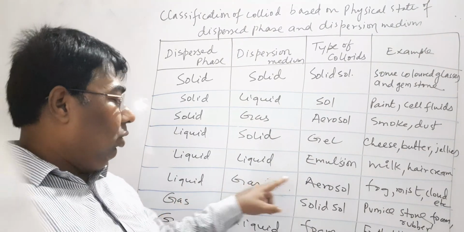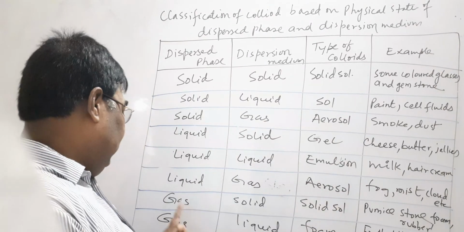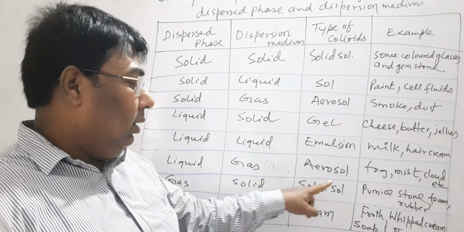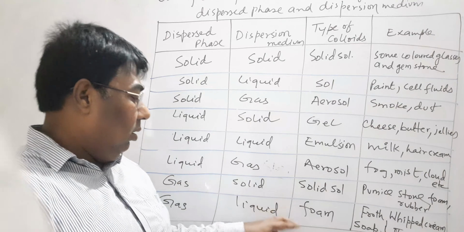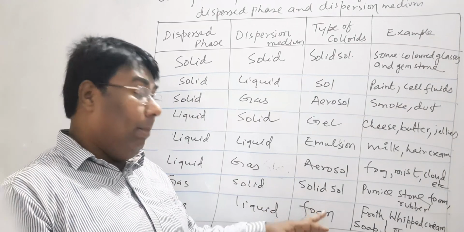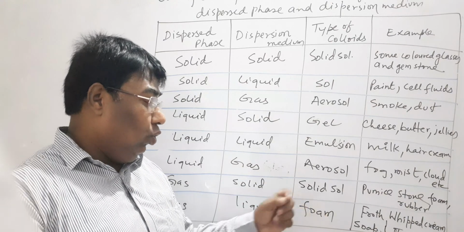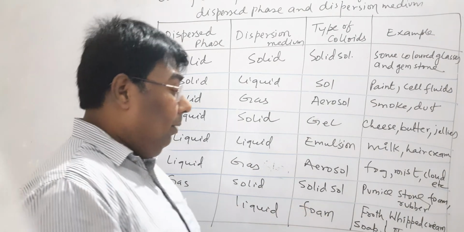Liquid in gas, it is also known as aerosol, example fog, mist, cloud, etc. Gas in solid, solid sol, pumice stone, foam, rubber. Gas in liquid, and it is said to be foam, example froth, mist foam, or soap, leather, and whipped cream.